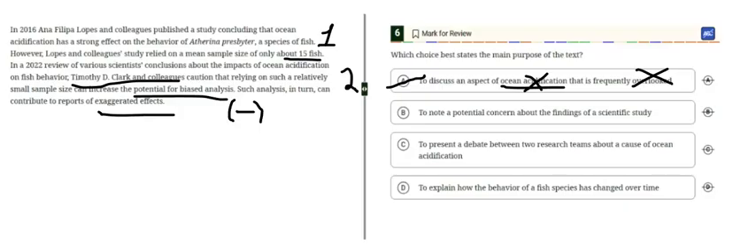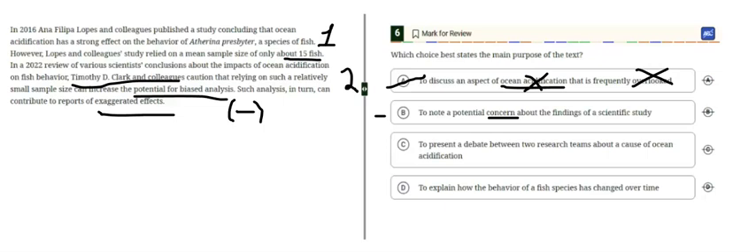Now choice B. Choice B says to note a potential concern about the findings of a scientific study. It's kinda close because the second team researchers are expressing concern here. They are saying that relying on such a small sample size can be negative. It can lead to biased analysis. So yeah, it is kind of close because we are talking about the drawback of the first team researchers' study. So B is close.